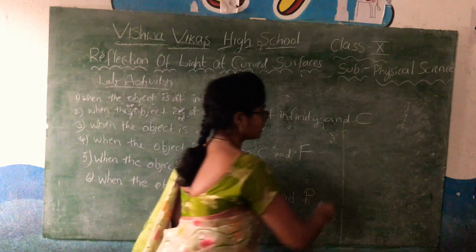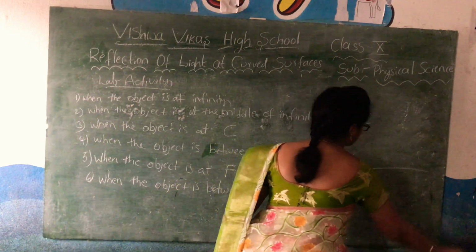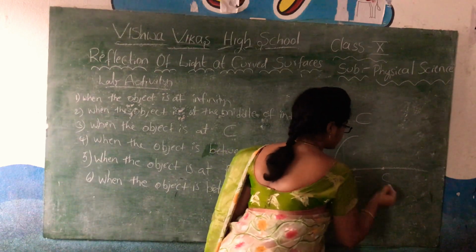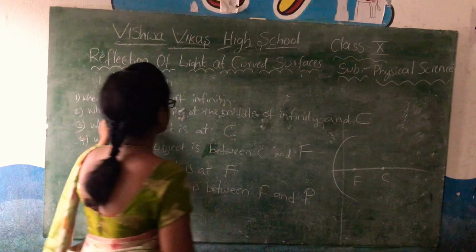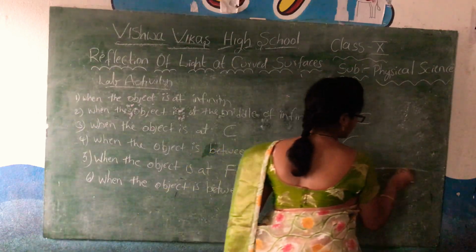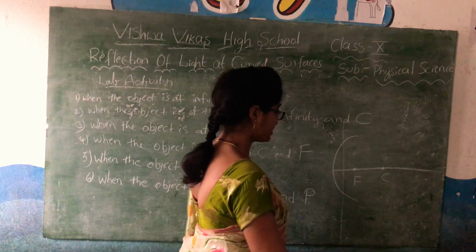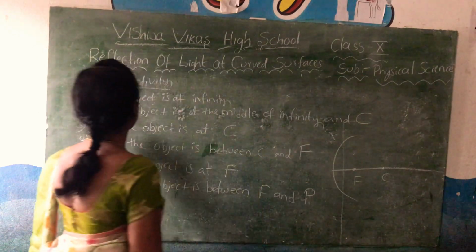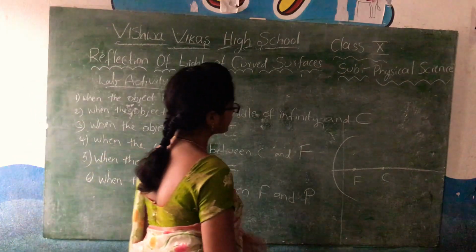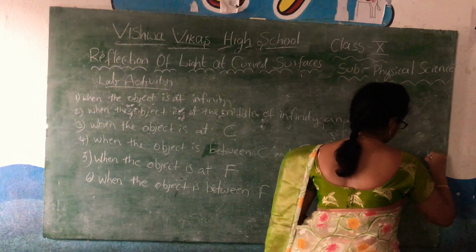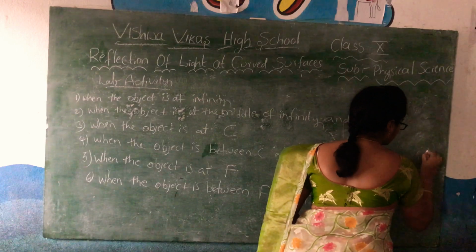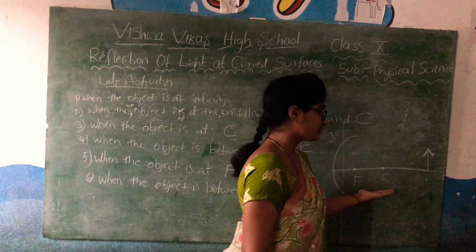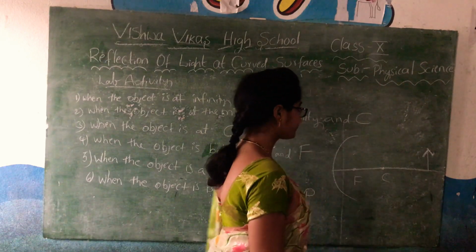So the first case is when the object is at infinity. We don't know where the object is, it is at a very large distance, but we are going to study the formation of its image. Next is when the object is in the middle of infinity and C, somewhere between the center of curvature and infinity.